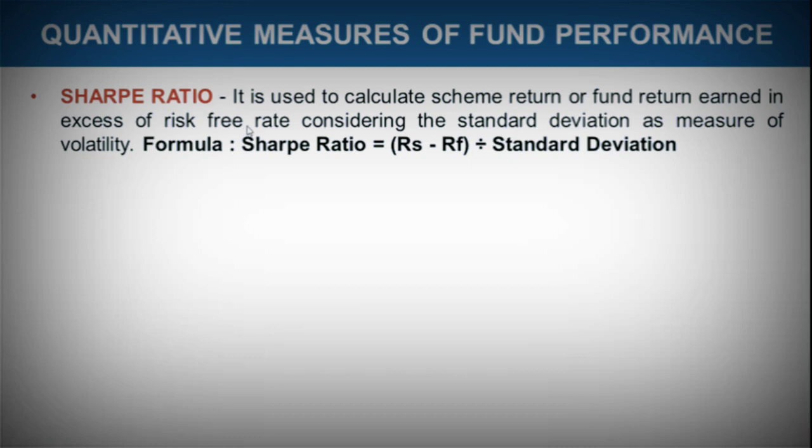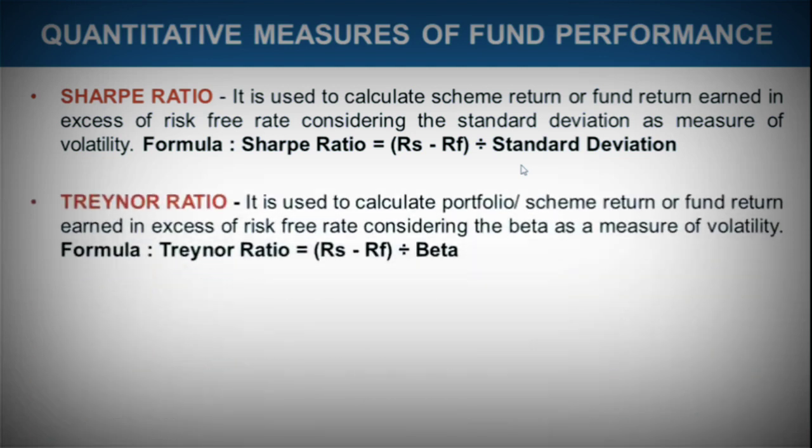This is the reason why Sharpe ratio is such a measure, which considers how much excess return has been provided by a particular scheme in comparison to those instruments which are risk-free. Also considering the standard deviation. If there is any deviation, that should also be considered in the formula. So just have a look over this formula. Sharpe ratio is equal to RS minus RF divided by standard deviation. Here RS is scheme return, RF is risk-free rate return, divided by standard deviation.